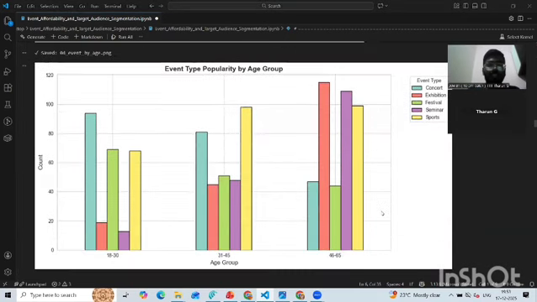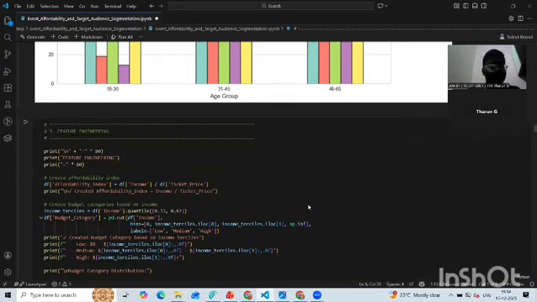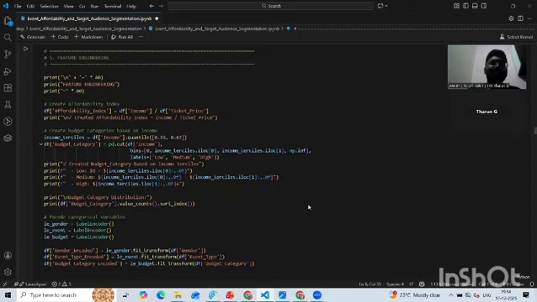And this is the event by age graph, in which we show how many people are interested in which type of event. As you can see, in the 18 to 30 age group, more people are interested in concerts than seminars. In the 31 to 45 age group, more people are interested in sports than exhibitions. And in the 46 to 65 group, more people are interested in exhibitions, seminars, and sports than festivals and concerts. Then we did feature engineering.